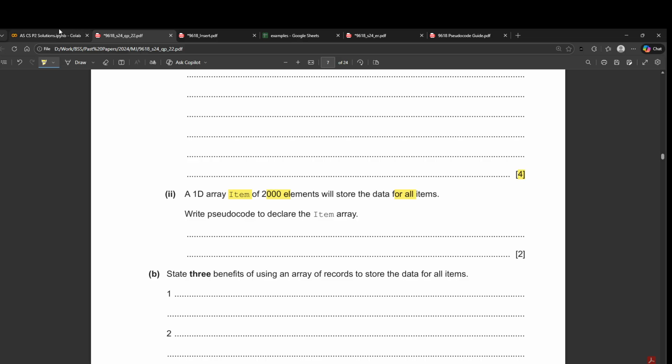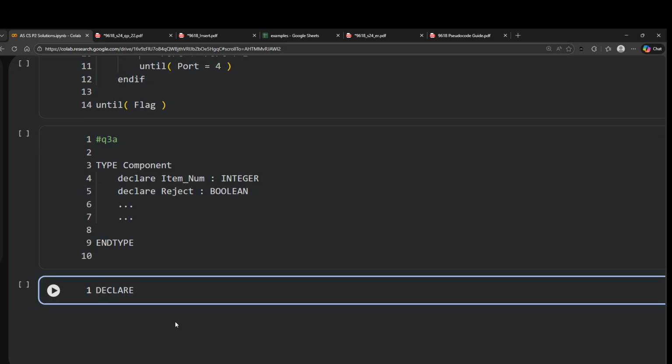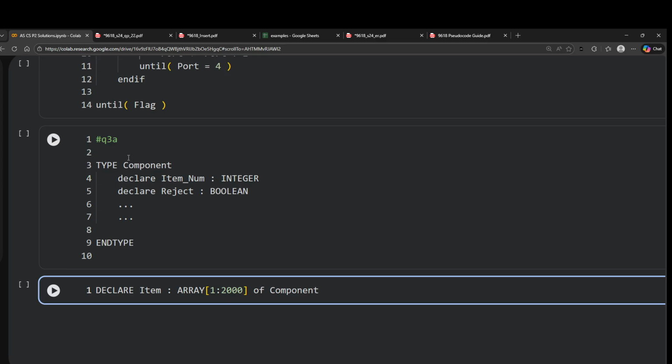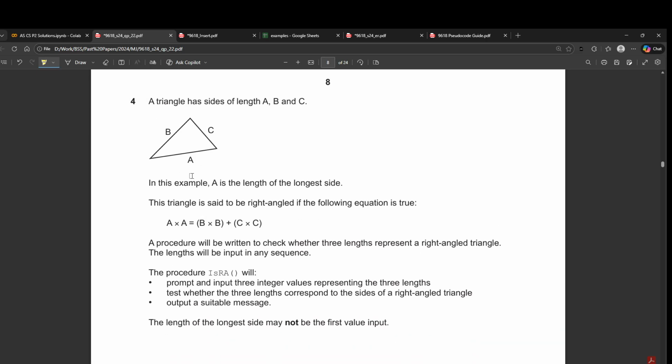Okay, so they're saying write pseudocode to declare the item array. So in order to do that, I'll just write declare. So we have to follow the same syntax. We write the name of the item, which is item, then we write array, then we have colon, then we have the number of values, which in our case is, I believe, 2000, of type. So this is not going to be a string, integer, real. It's not a primitive type. It should be a component, which is the one that we made right above. We get 2 marks for this. Okay, state 3 benefits, so I'm skipping this. All right, then we are at question 4.